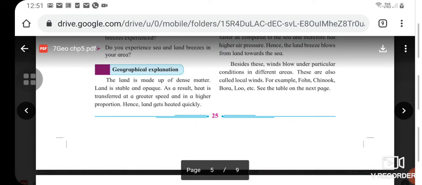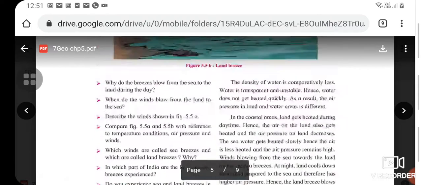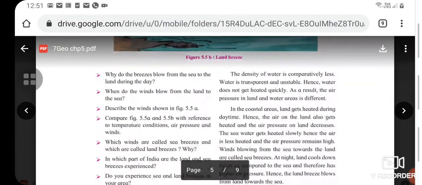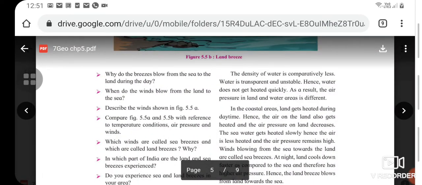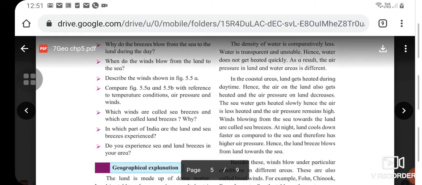For the geographical explanation, the land is made up of dense matter. Land is stable and opaque, and as a result heat is transferred at a greater speed and in a higher proportion. Hence, land gets heated quickly. The density of water is comparatively less. Water is transparent and unstable.